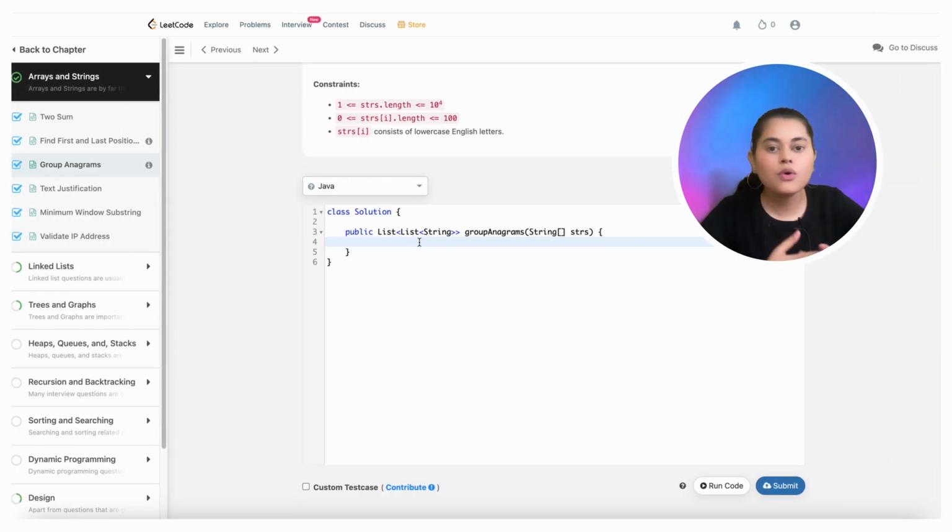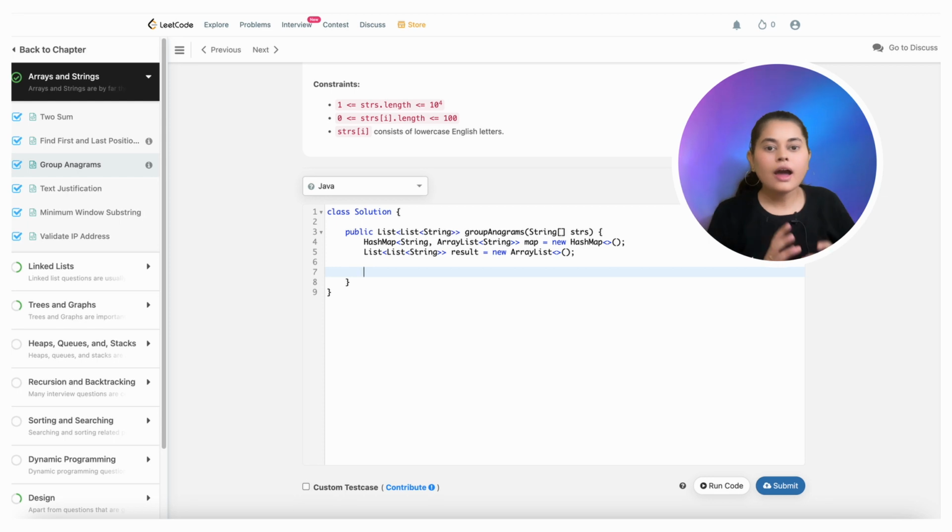Okay, so first of all we'll be needing a map. The map will contain a string, and corresponding to that string we'll have a list, right? The string will be a unique key that will group all the strings, and corresponding to that key we'll have a separate list that will hold all the strings that have the same characters. So I created a map and a result list in which we'll be returning our result.